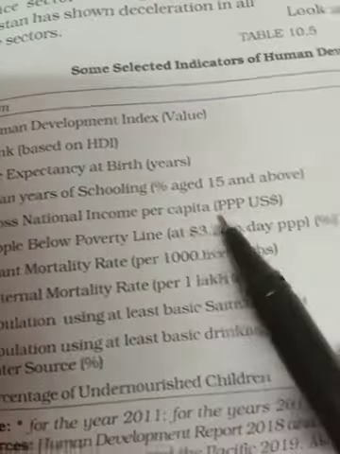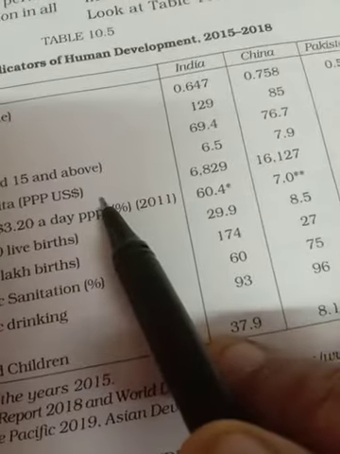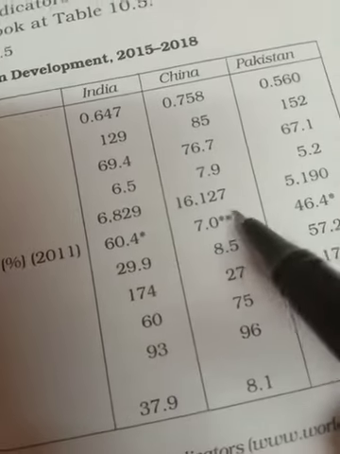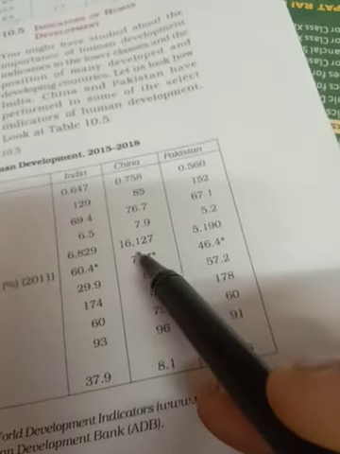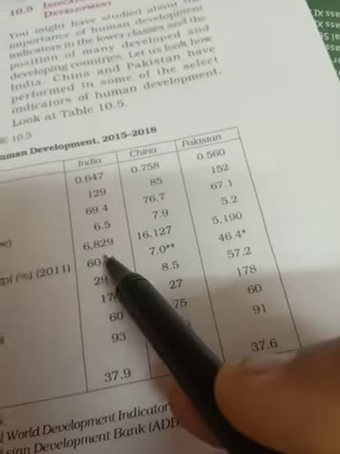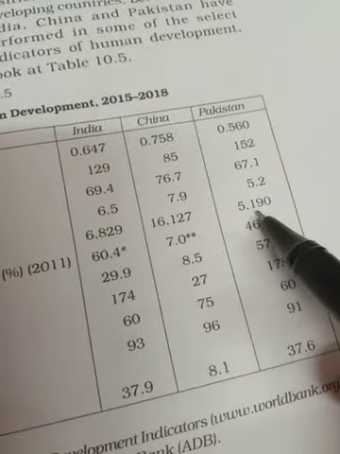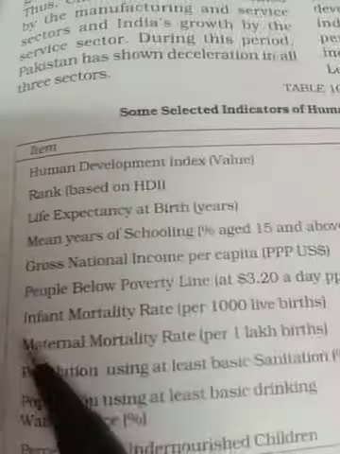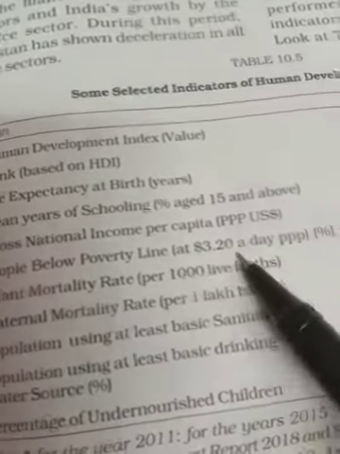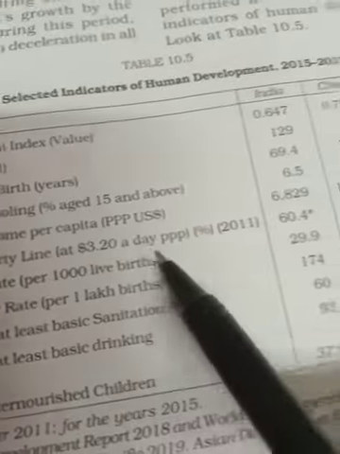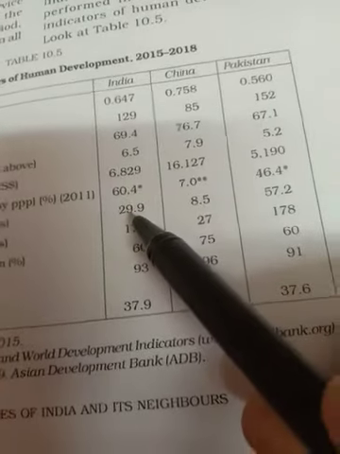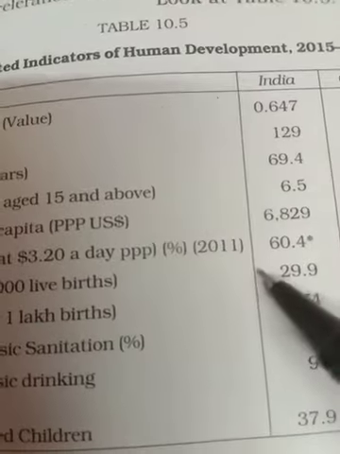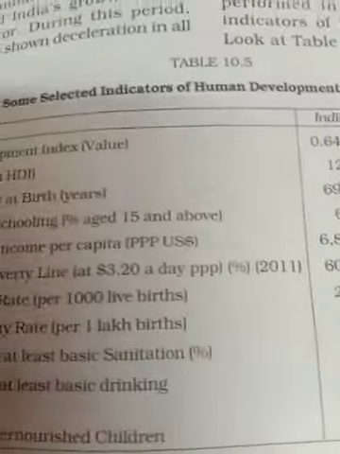Then GNP per capita, definitely that is in dollars. 16,127, that is more in China, then India 6,829, and then Pakistan 5,190. Now the people below the poverty line, who are not earning even this much amount, as per 2011 given over there, is 60.4.